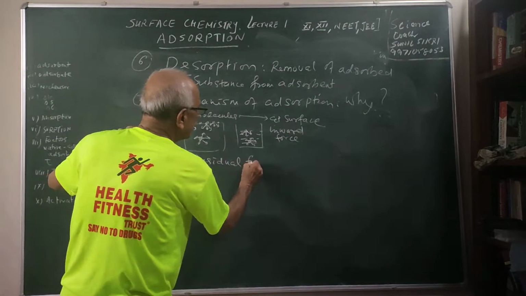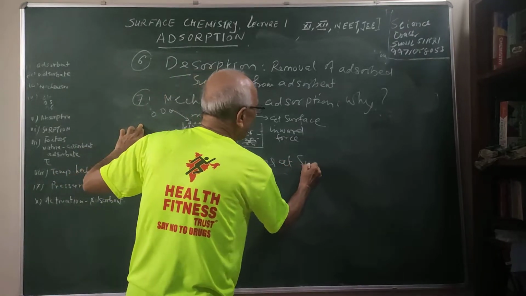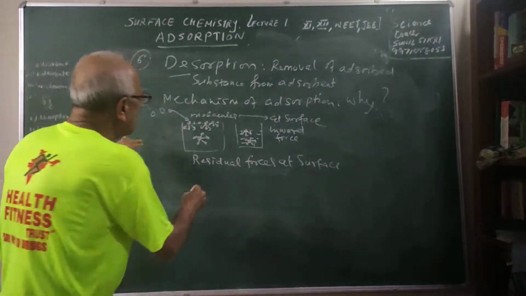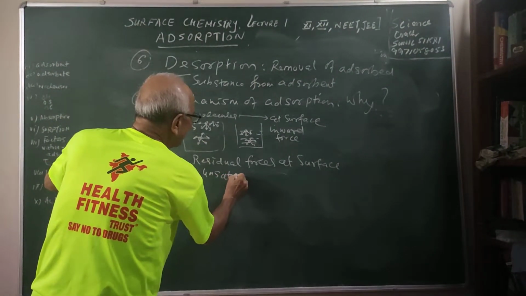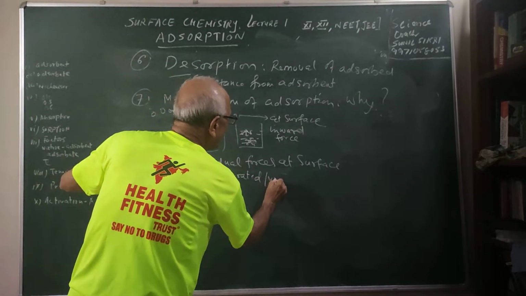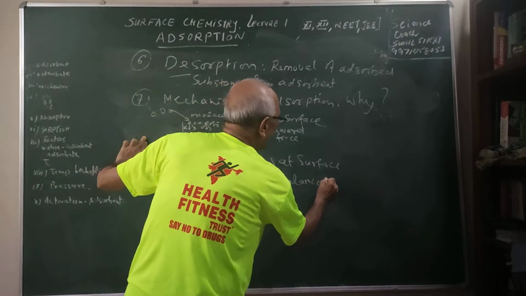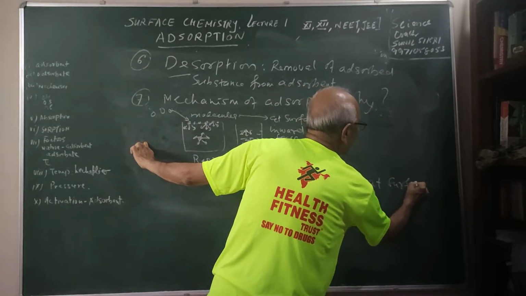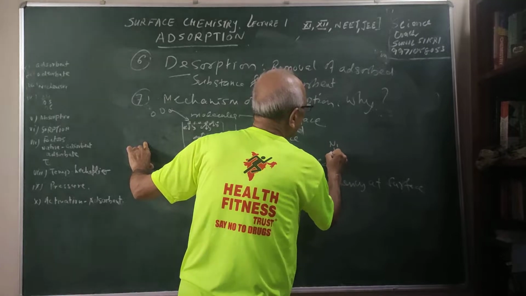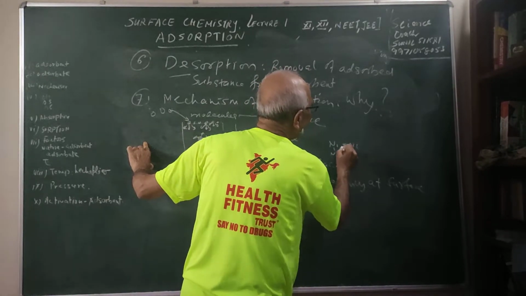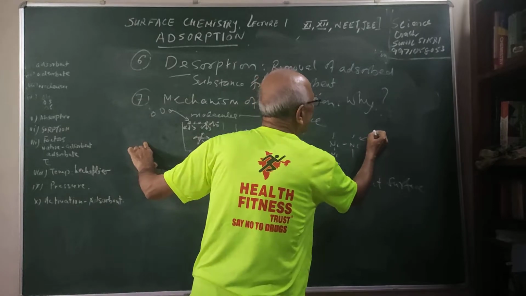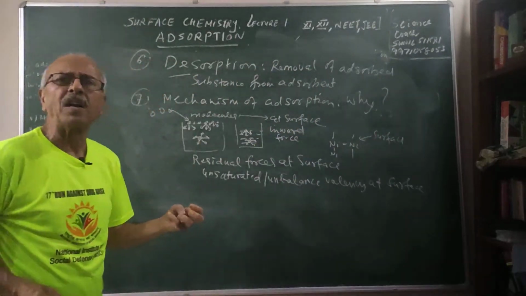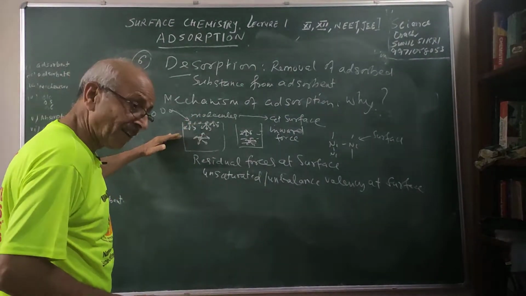What we are saying is, there are residual forces at the surface. And if you have metals, they have unsaturated or, I can say, unbalanced valencies at the surface. If you take nickel, what is happening? At the surface you have unbalanced force, so they attract the particles or gas molecules at their surface.